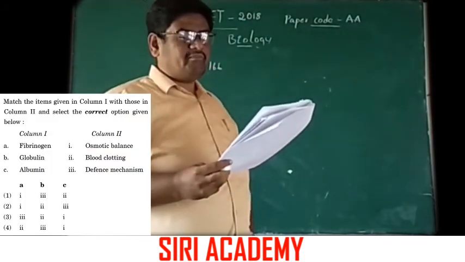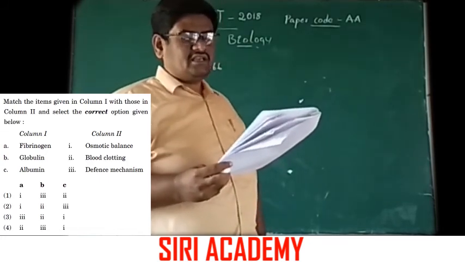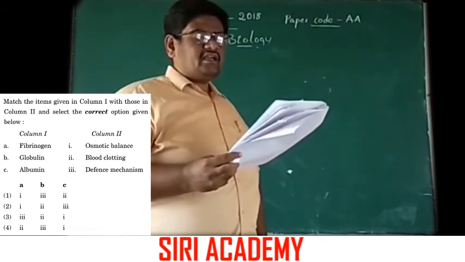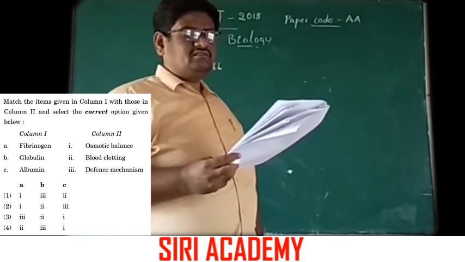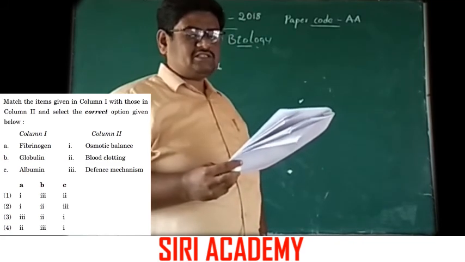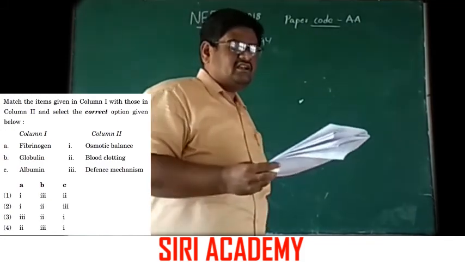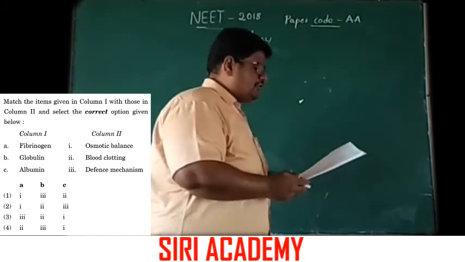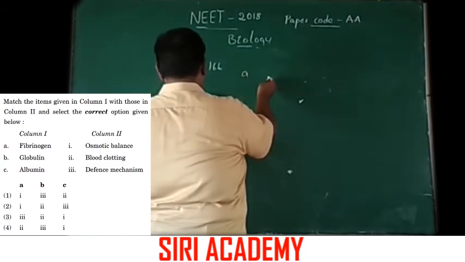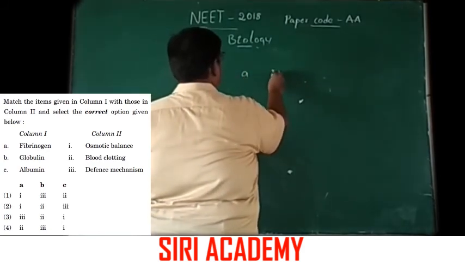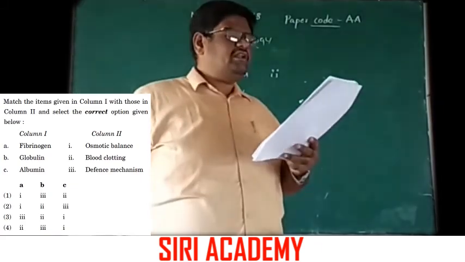Match the items given in column 1 with those in column 2, select the correct options. Here A, column 1, fibrinogen. See here in column 2, osmotic balance, blood clotting, defense mechanism. Fibrinogen is for blood clotting, they convert into fibrin. So option A option 2 is the right answer. And here B, globulin.